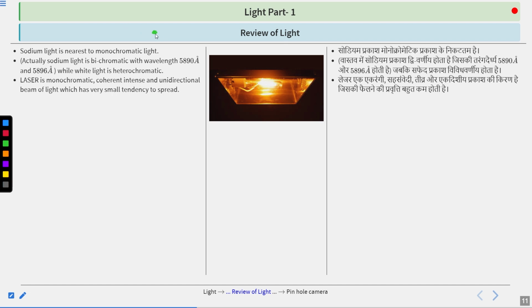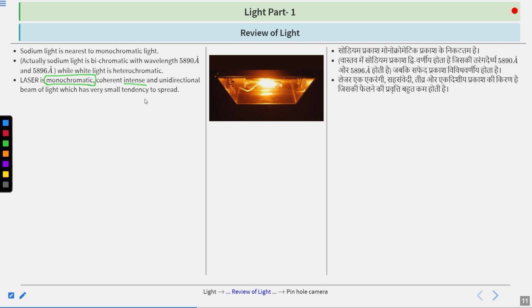So that was a laser. Laser is actually monochromatic. If you have a laser of green, red, or yellow color, only that color will appear when directed towards any object, because it consists only of monochromatic light.